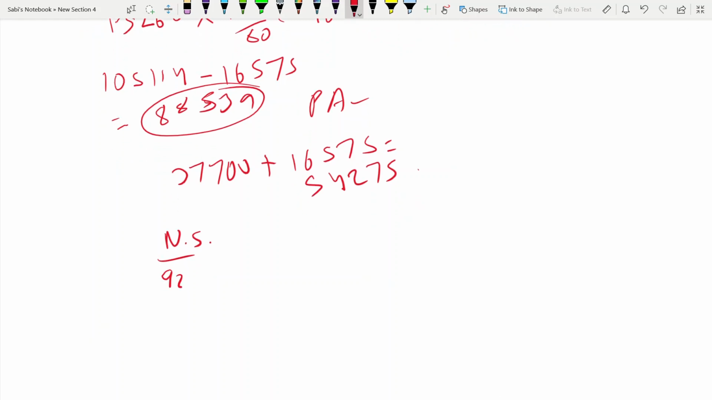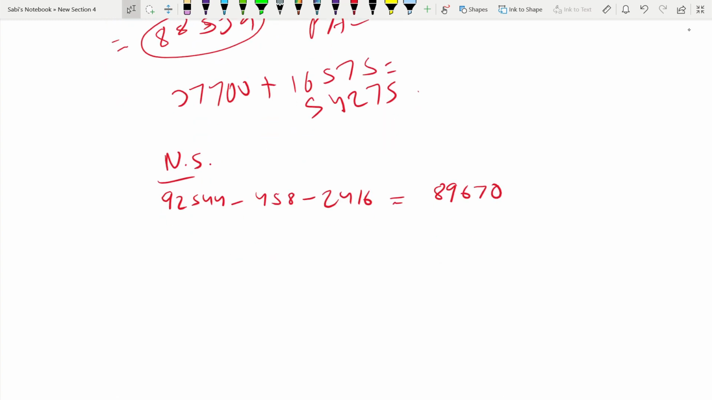So 92,544 minus 458 minus 2416. It would be 89,670. So here, basic rate for non-savings. First, now the extended basic rate you have to take. 54,275 would be taxed at 20%, which is 10,855.